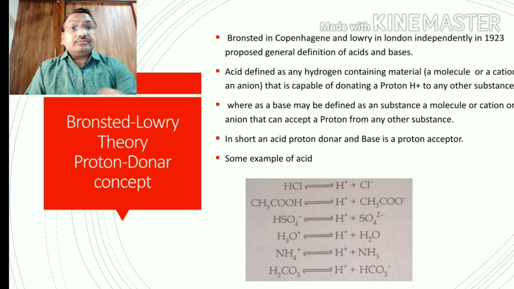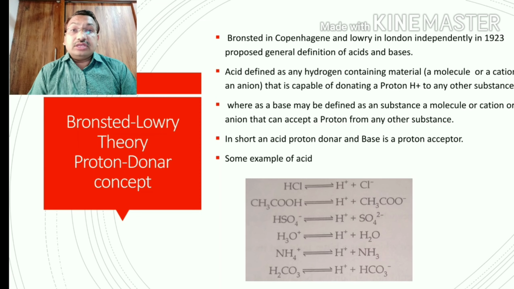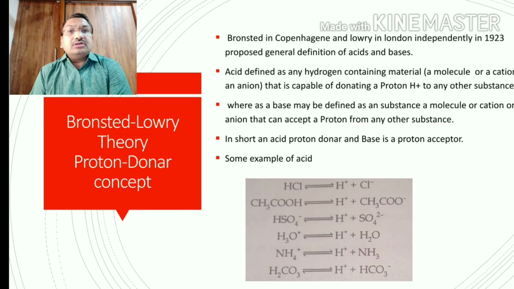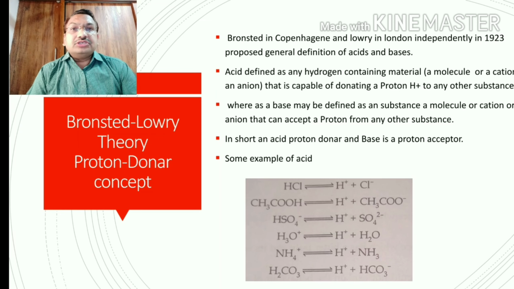Now the second theory, given by Bronsted and Lowry, is also called the proton donor and acceptor theory. Here it is not an H plus donor but clearly a proton donor and acceptor, which is somewhat different from the Arrhenius theory. In 1923, Bronsted in Copenhagen and Lowry in London independently proposed this general definition of acid and base.